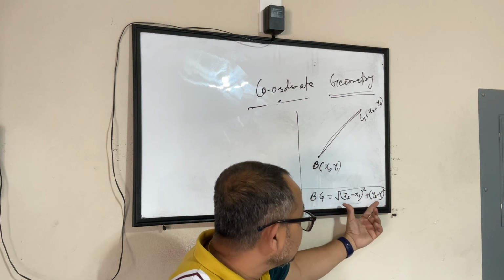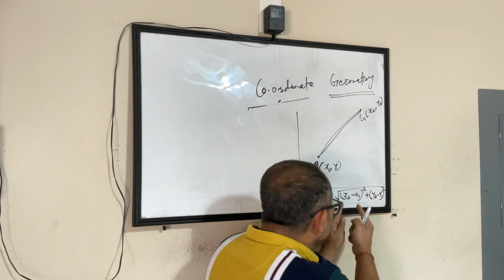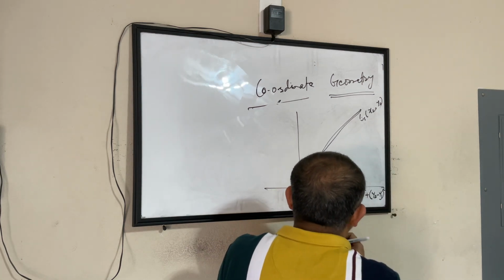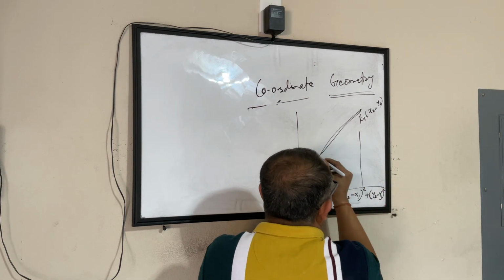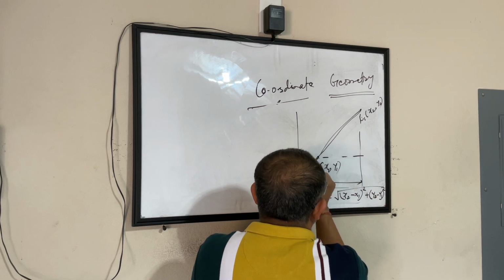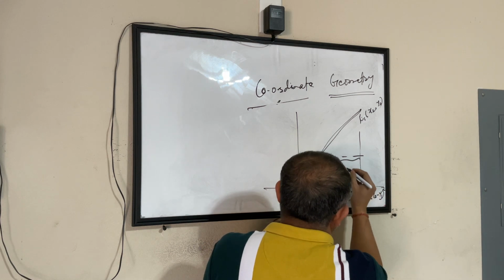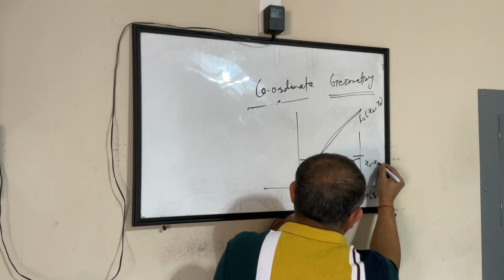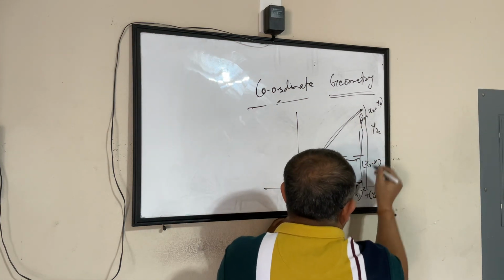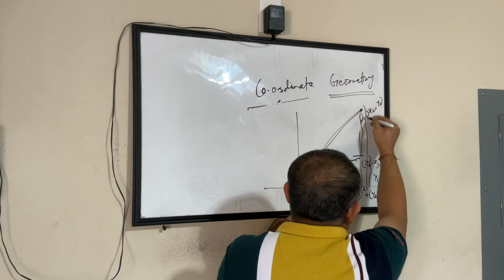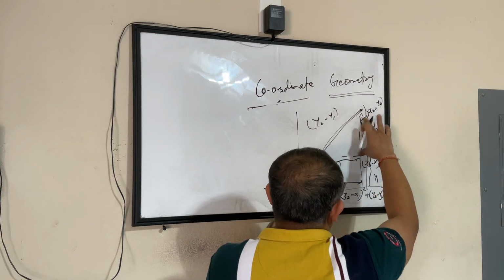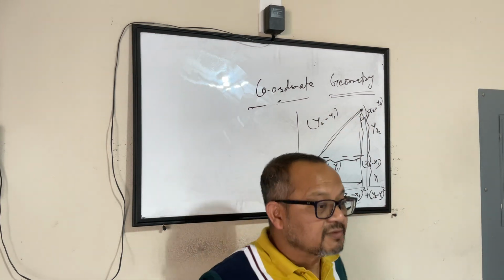But for the sake of simplicity, just to memorize it, this distance is nothing but the difference of x1 minus x2. I am getting tempted to tell you again. This distance is x2, this distance is x1. I am saying the difference of this distance, so x2 minus x1 is this distance. Here to here, this distance is y2 and here to here it is y1, so this one is nothing but y2 minus y1. So square of this plus square of this will be equal to square of this. This is what you have learned in the Pythagorean theorem also.